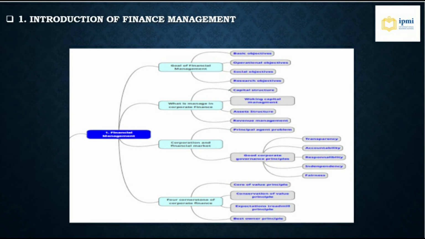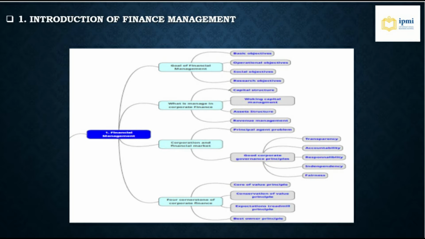Come to number 1, financial management. In financial management, we learn about the goal of financial management, which consists of basic objective, operational objective, social objective, and research objective. And what is managed in corporate finance? Managed corporate finance consists of capital structure, working capital management, asset structure, and revenue management.